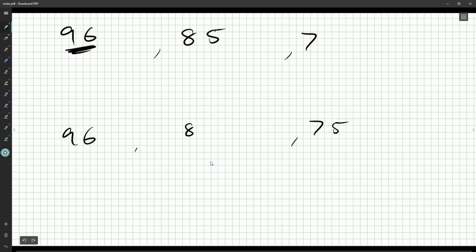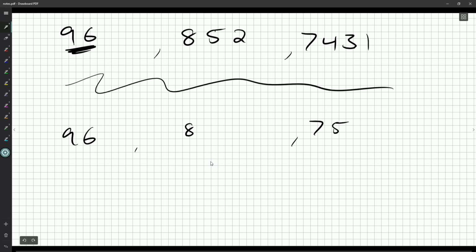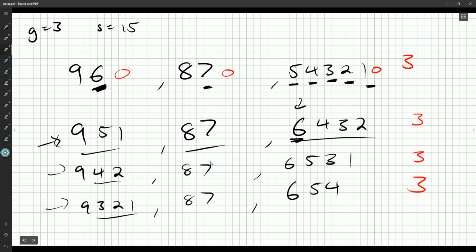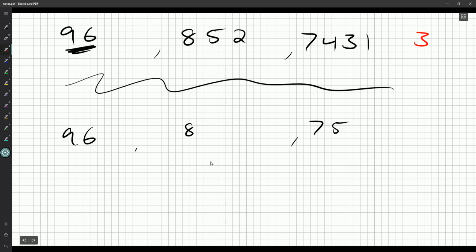Okay, where can the 4 go? Well, the 4 can't go here, so the 4's got to go with the 7. 8 and 5 add up to 13. 3 can't go with it either. So now 7, 4, and 3 make 14. You're going to have the 1, and the 2 has to go here. Okay, so there weren't other cases with this, and so now we've got 15, 20 in total so far.